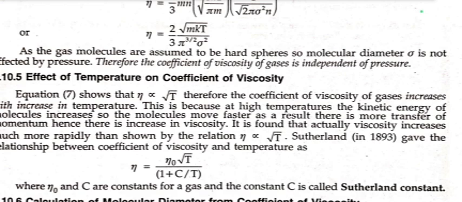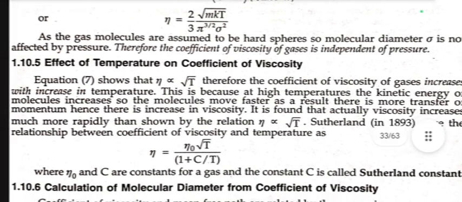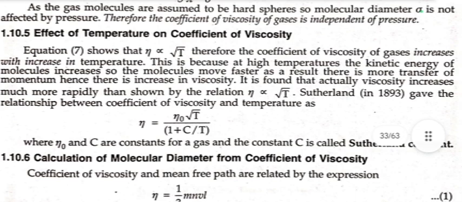This is because at high temperature the kinetic energy of molecules increases, so the molecules move faster. As a result, there is more transfer of momentum, hence there is an increase in viscosity. It is found that actually viscosity increases much more rapidly than shown by the relation that the coefficient of viscosity is directly proportional to under root T. Sutherland gave the relationship between coefficient of viscosity and temperature as η equals η₀ under root T upon 1 plus C upon T, where η₀ and C are constants of the gas and are called Sutherland constants.